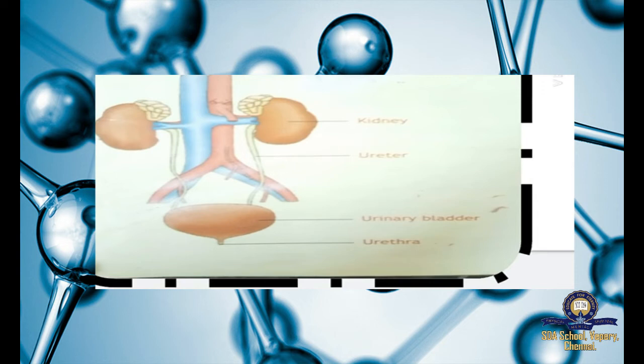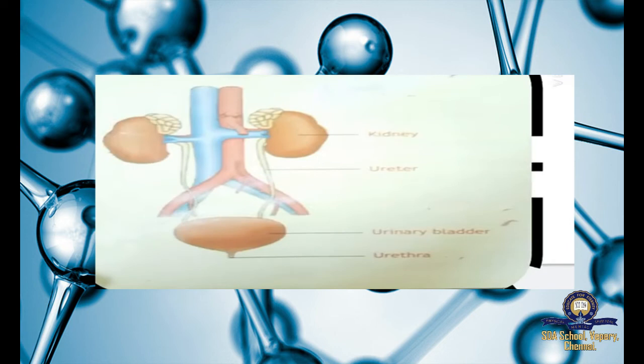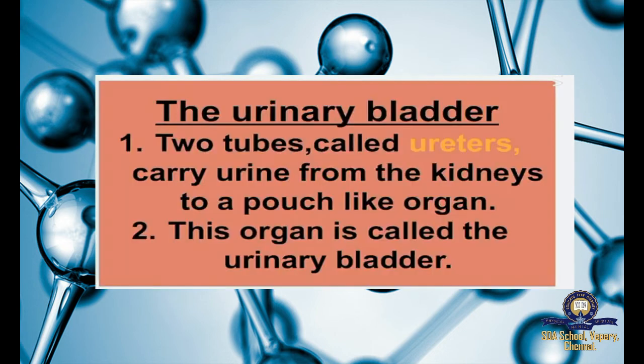Urinary bladder. So what are the two tubes? You can see that. I told you, wire like thing here, right? That is said to be ureters. These tubes only carry urine from where? From the kidneys to a pouch-like organ. That pouch-like organ is said to be urinary bladder. So this organ is called the urinary bladder. Okay, my dear children, did you all understand? Yes.